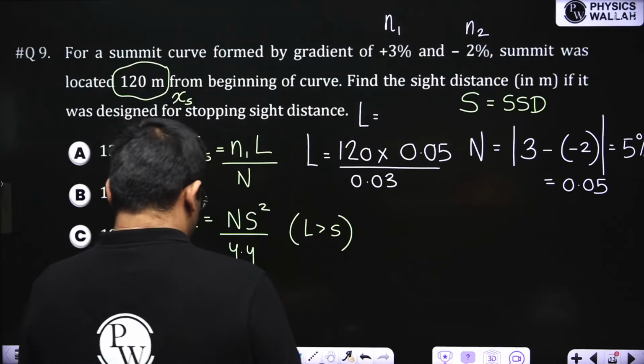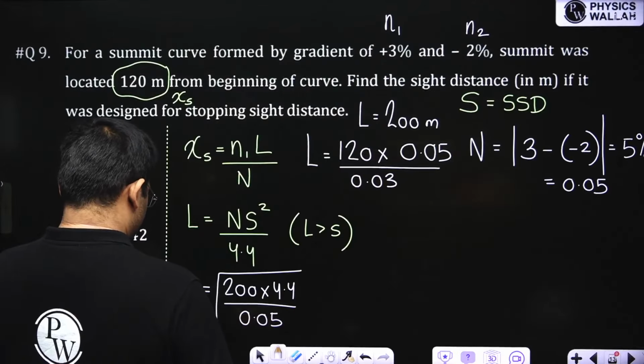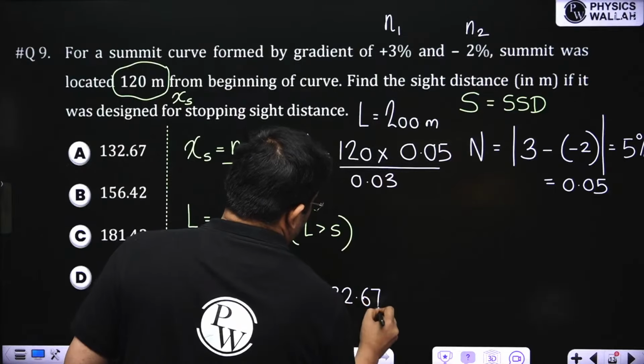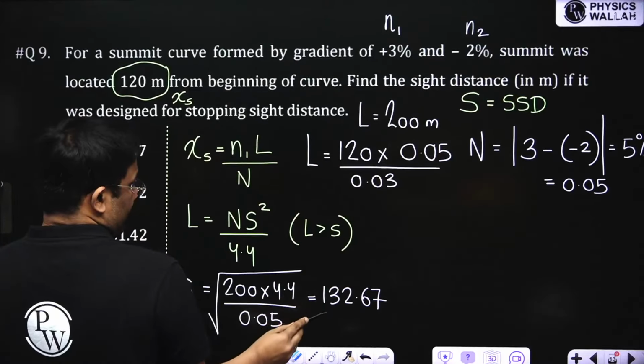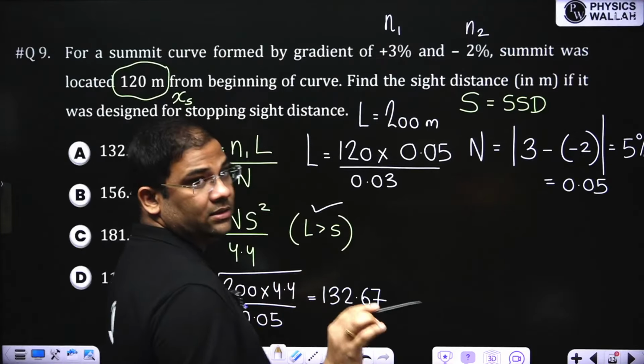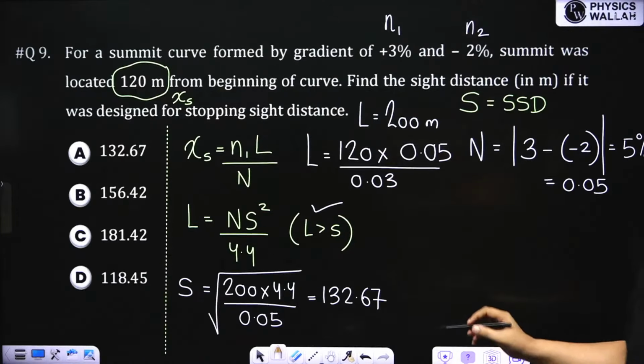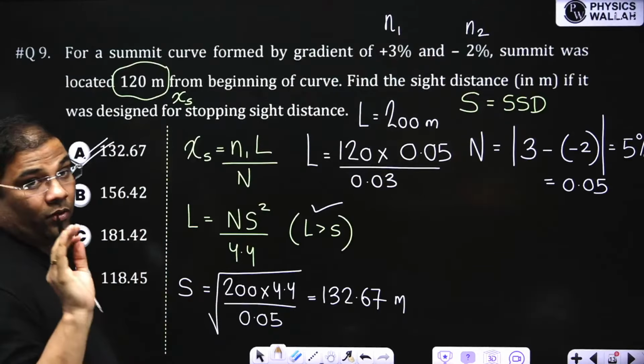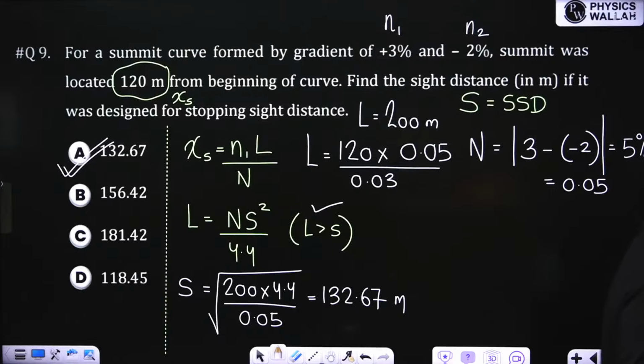Now we can use here in this equation. So from here, your sight distance will be how much? You can put here 200 into 4.4 divided by 0.05 and then square root of this. So I'm getting this as 132.67, and you can see that L is how much? 200, S is 132.67. That means this assumption is correct. So from here I got my stopping sight distance as 132.67. So you see, you need to remember the formulas correctly. Okay, therefore I revised all the formulas very nicely.